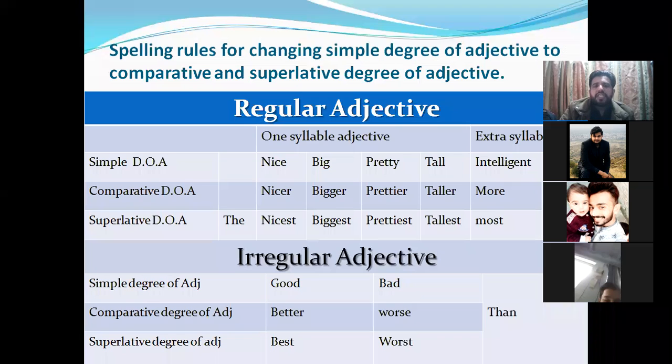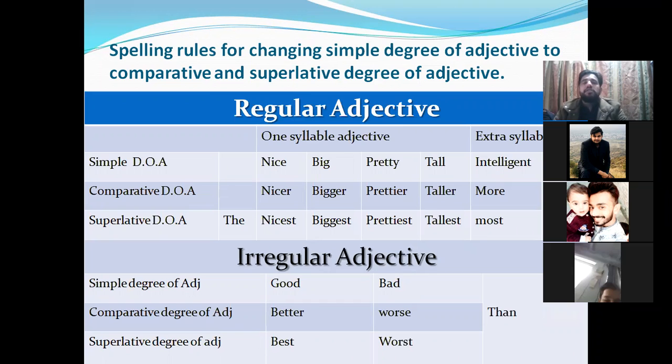Then same is the case with adjectives. Like if you think about nice, one sound. Big, one sound. Pretty, one sound. Tall, one sound. But intelligent is giving you more than one sound, almost three sounds. So the adjective which has one sound in it is one syllable. So this is one kind of rule, and for extra syllable, the rules are different.